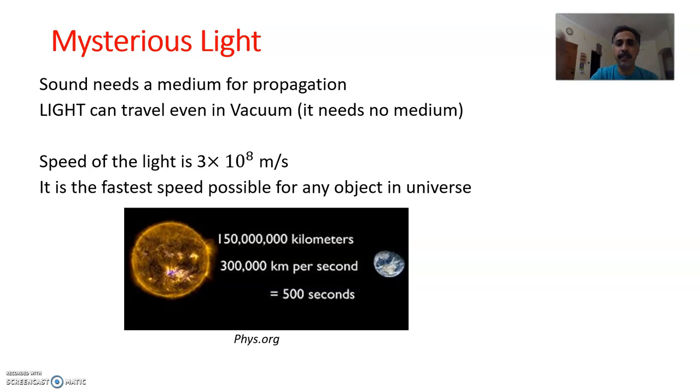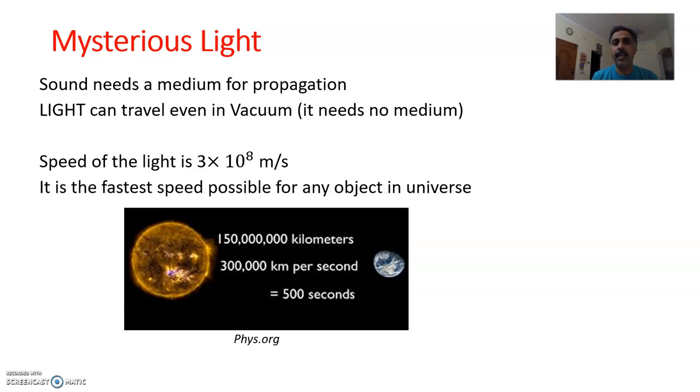As a result, it travels and reaches your ears. That's how we hear the sound. So sound needs a medium for propagation, but light can travel even in vacuum. It needs no medium. That's why light from the sun reaches the earth as it travels through the space.